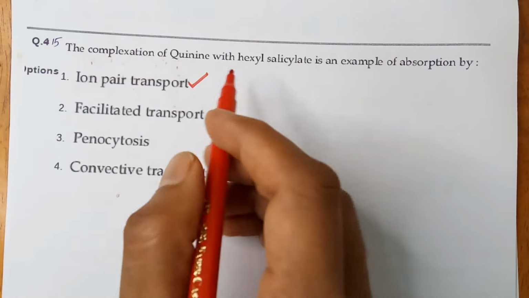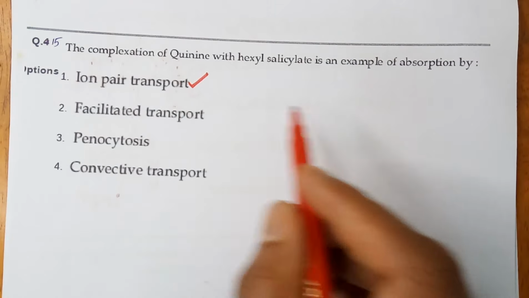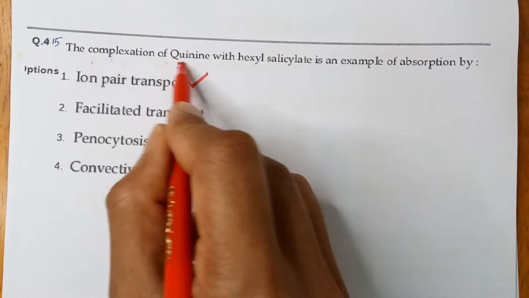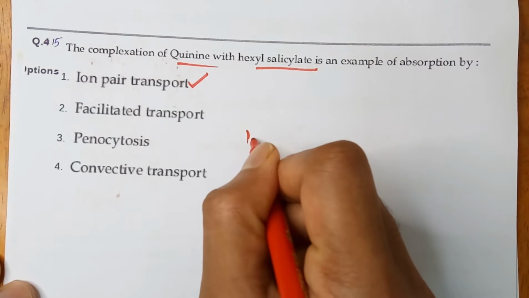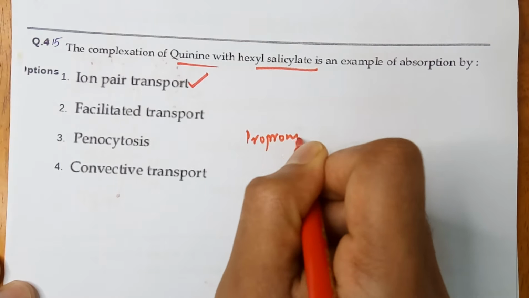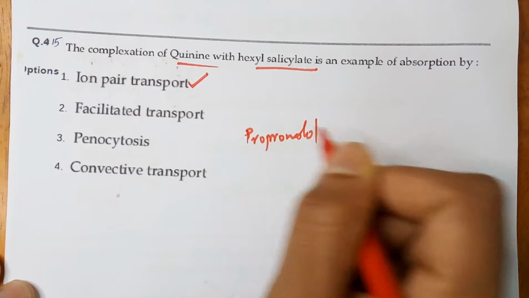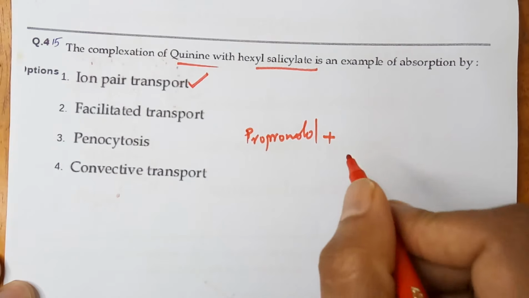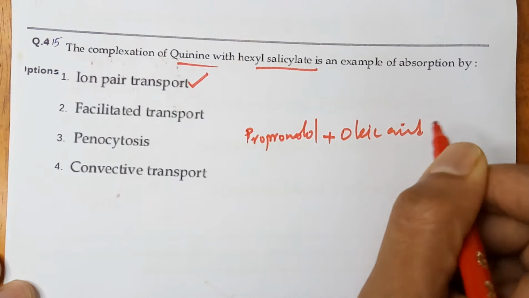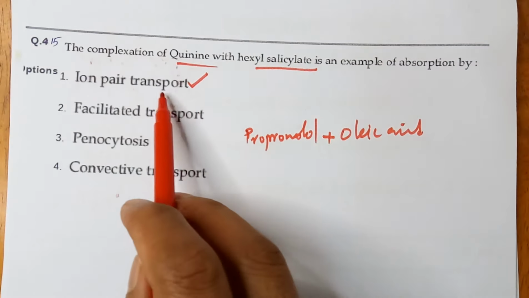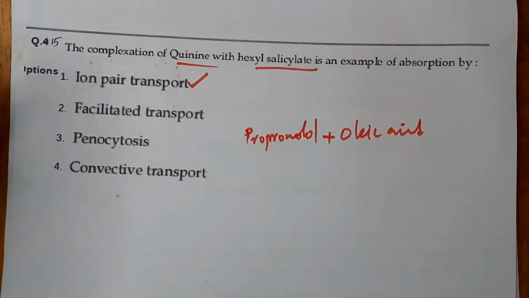Examples for ion pair transport absorption are: one is quinine with hexyl salicylate. Another example is propranolol with oleic acid. This is another example for this same ion pair transport mechanism.